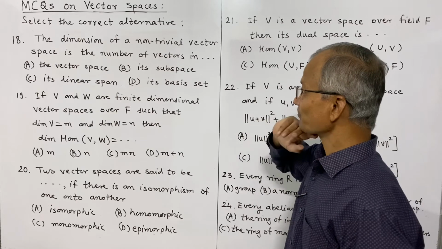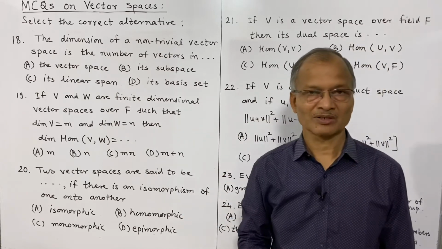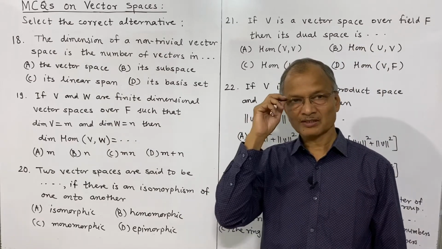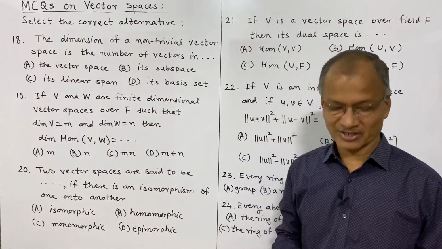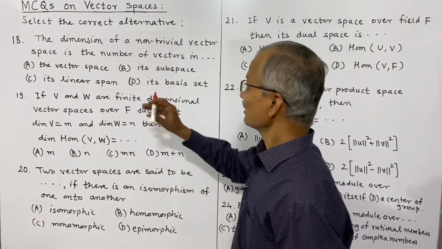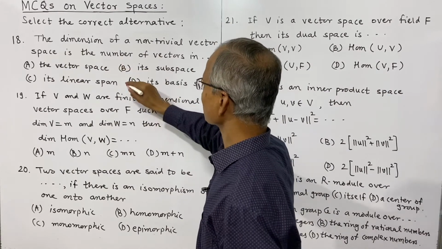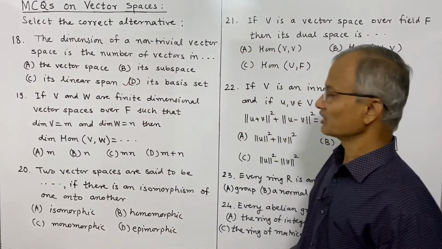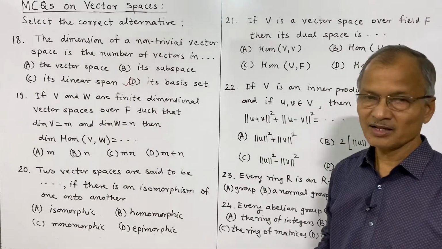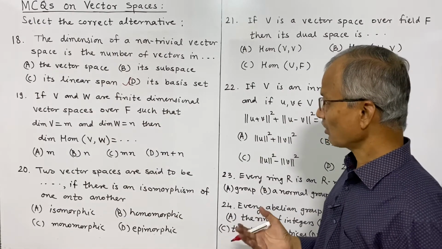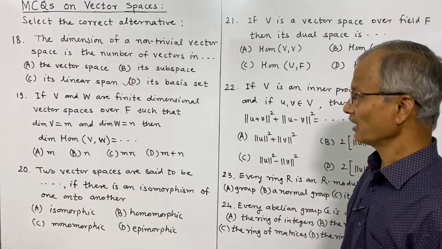This is the definition of dimension. The dimension of a vector space is the number of elements in its basis. That means the dimension is the number of vectors in its basis set, any basis, and any two or more bases will have the same number of elements.